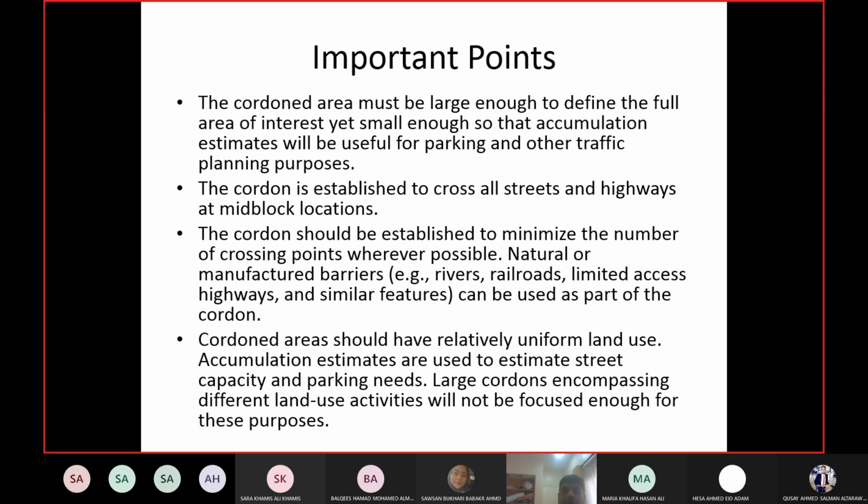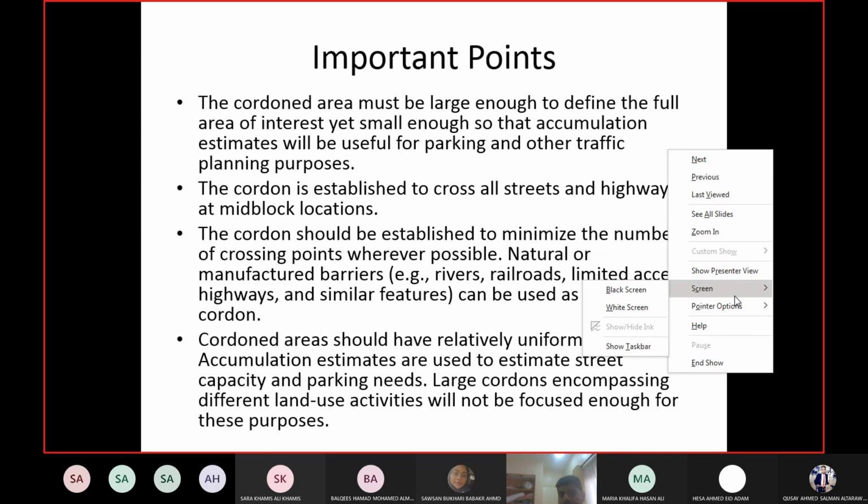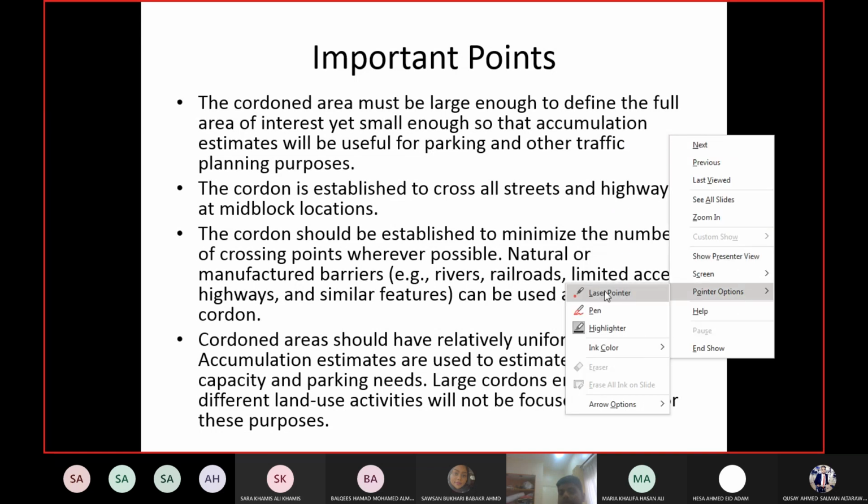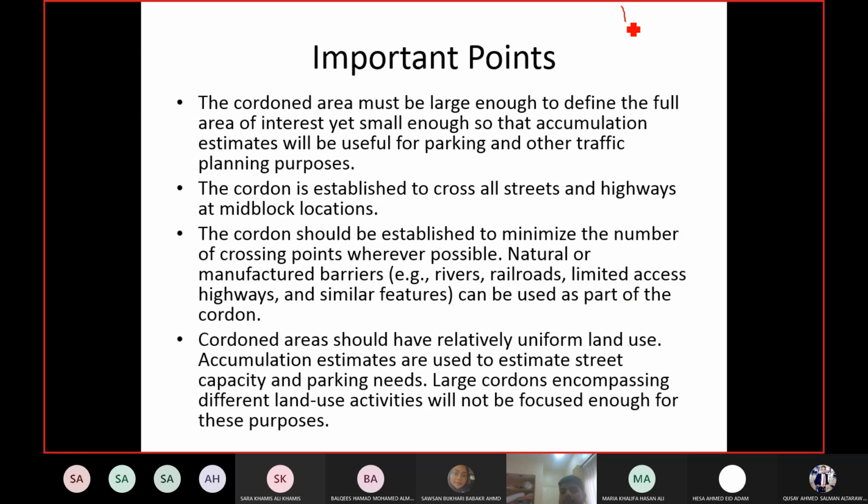Make sure the cordon is crossing the highways and streets at the mid-block locations. Okay, why? For example, this is an intersection, and you mark the boundary so that the boundary is crossing at the intersection.